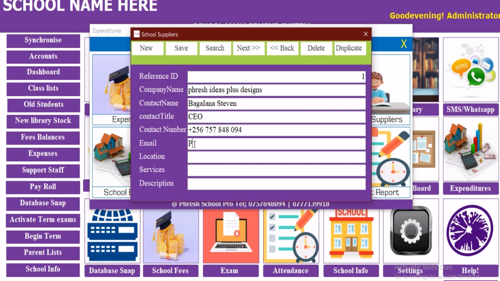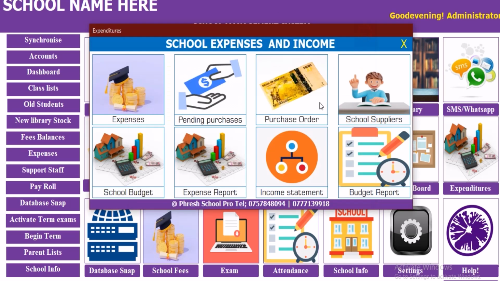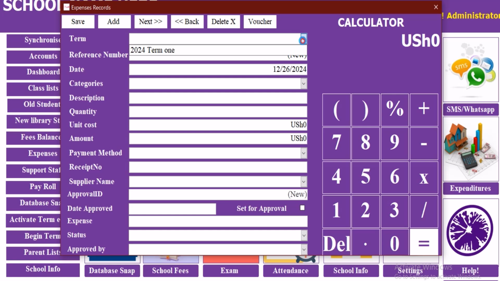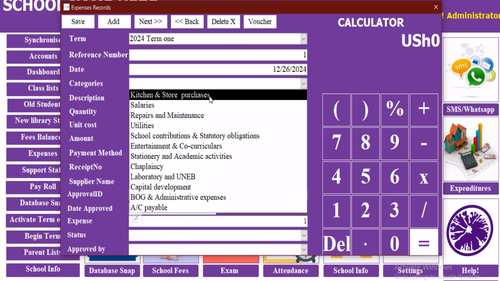Then from there we can talk about the email. It is freshideasplusdesigns at gmail.com. Then from there we can have the location. We can position ourselves, it is Kasenge. Now from there we list the services that the company offers. Then after that we can purchase anything from here after adding, or when we purchase.